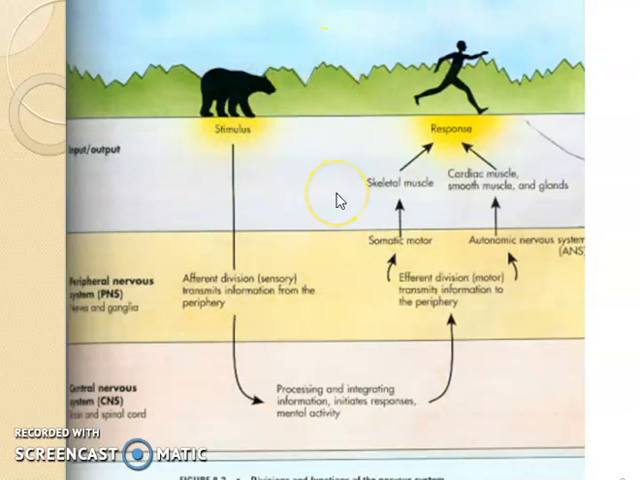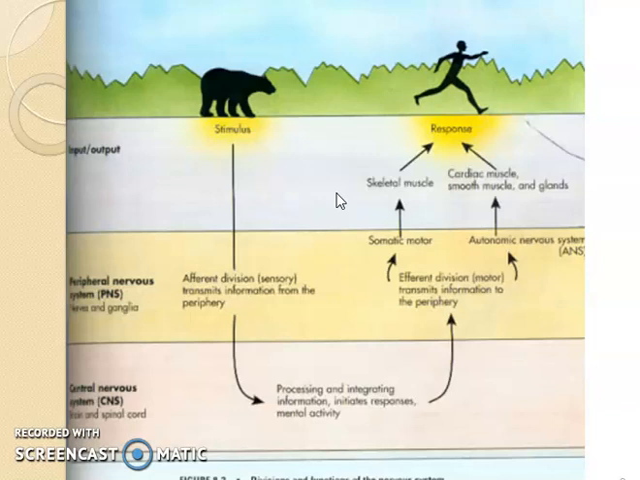Now, we already know that there are divisions of the nervous system. There are two main divisions. First of all, we should talk about them, and then we'll divide them further. One division is called the central nervous system. Everyone has heard of CNS, the central nervous system. The other is PNS, or peripheral nervous system. The peripheral nervous system is divided further into two more divisions, the sensory division and the motor division.